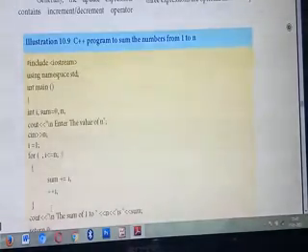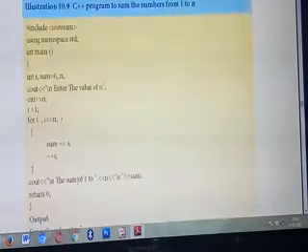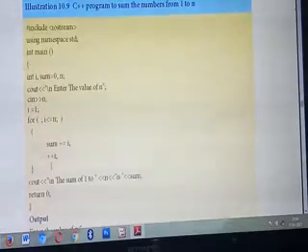Here, sum plus equal to i. Each time the value of sum is incremented by i. See, this update expression you are giving inside the body of the loop. Understood? Okay. So here the initialization part and the update part are not given inside the for loop but outside it. That's the optional thing. Now you are finding the sum of 1 to n. In which variable is the answer stored? Sum.